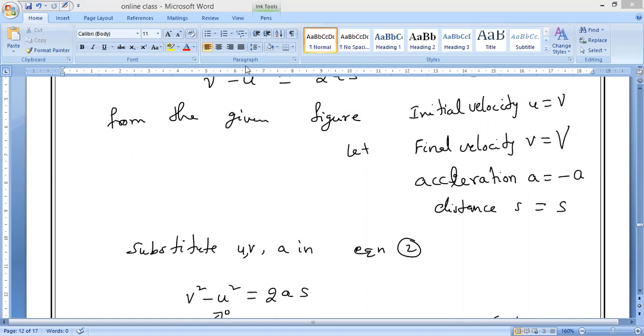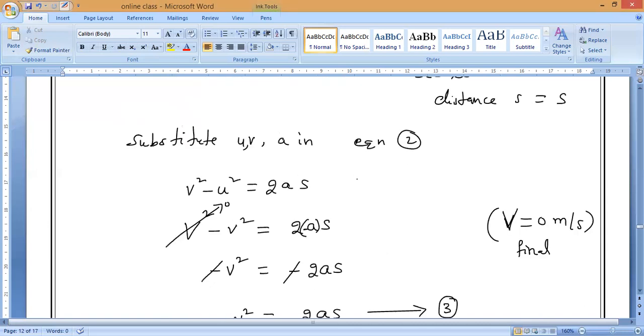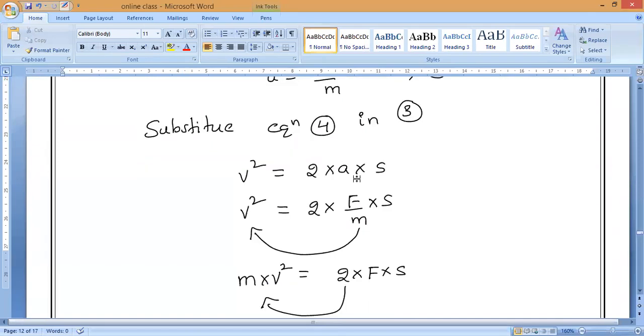That is why I am explaining in the most simplified way for better understanding. Okay, so solve this one, everyone.